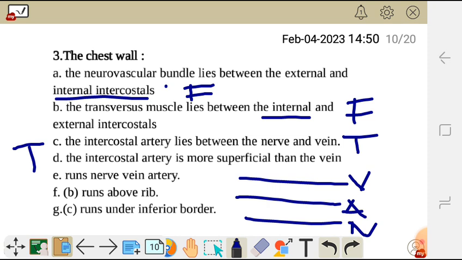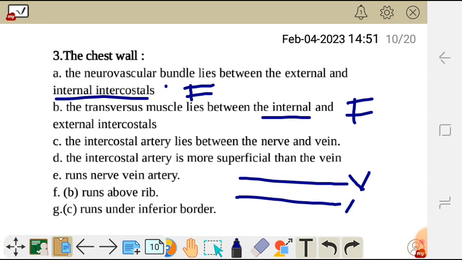Statement E says it runs vein, nerve, vein, and artery. This is false because it runs in this way. We have the nerve followed by the artery in between, and after the artery we have the vein on the superior. So this is also false because this is not the sequence in which those three run.